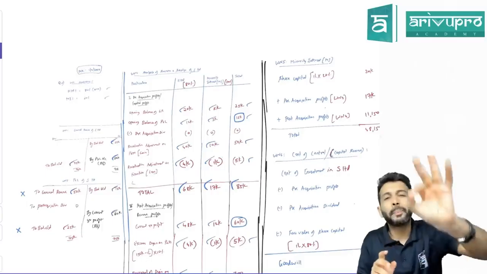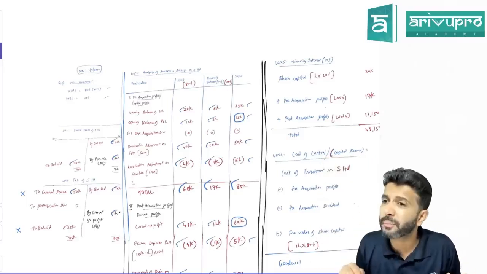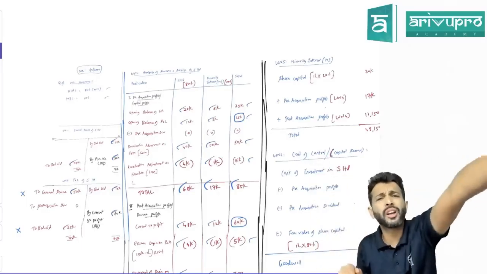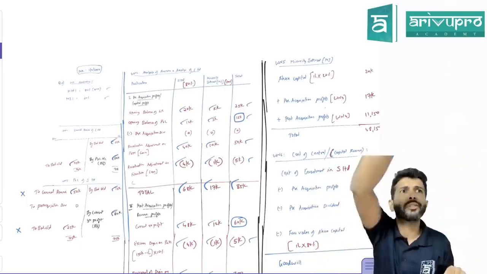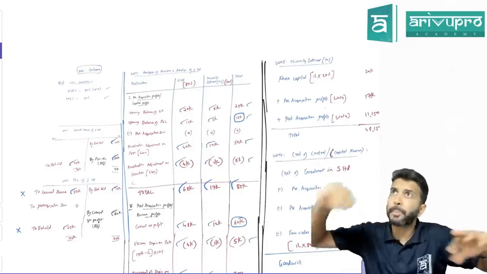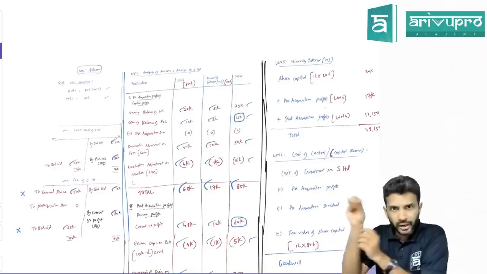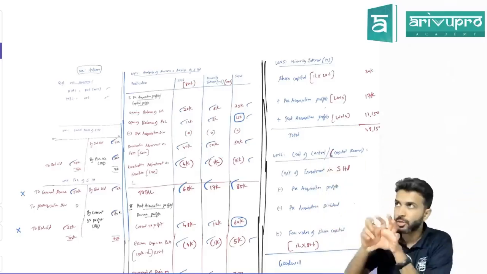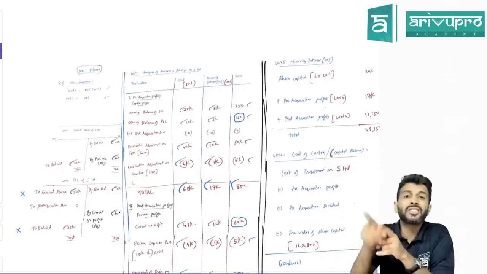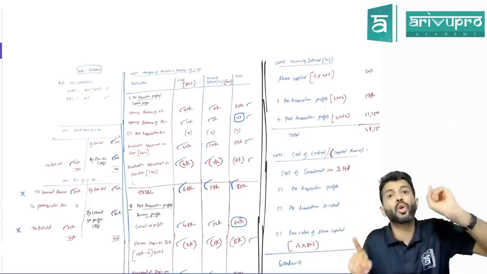Another way to put it across, sir: pre-acquisition reserves in surplus means it was already there when the holding company became the shareholder. So logically, did the holding company put any effort to get that? No. So should the holding company get any share in that? Some P&L balance, some reserves in surplus, the subsidiary company already had. Now the holding company has 80% in the subsidiary company. That means whatever the subsidiary company has, 80% of that belongs to the holding company, right? But all these reserves in surplus were there much before the holding company became the shareholder. So logically, should the holding company get it?